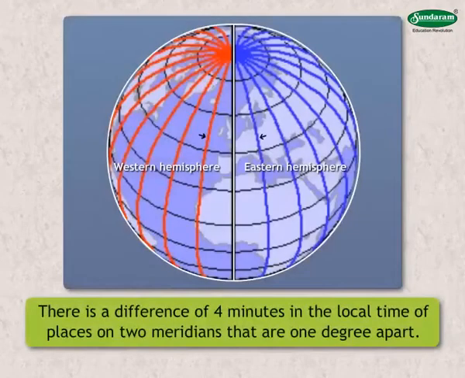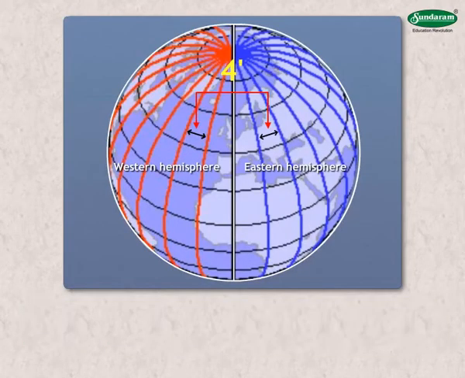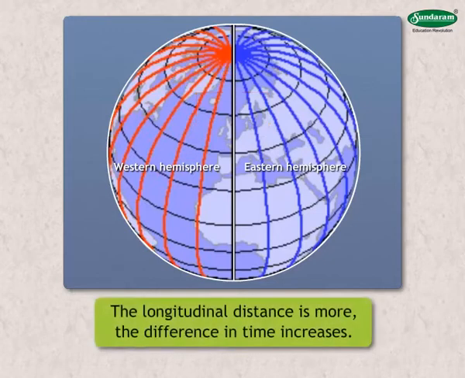There is a difference of 4 minutes in the local time of places on two meridians that are 1 degree apart. This difference of 4 minutes seems very small to us, but when the longitudinal distance is more, the difference in time increases.